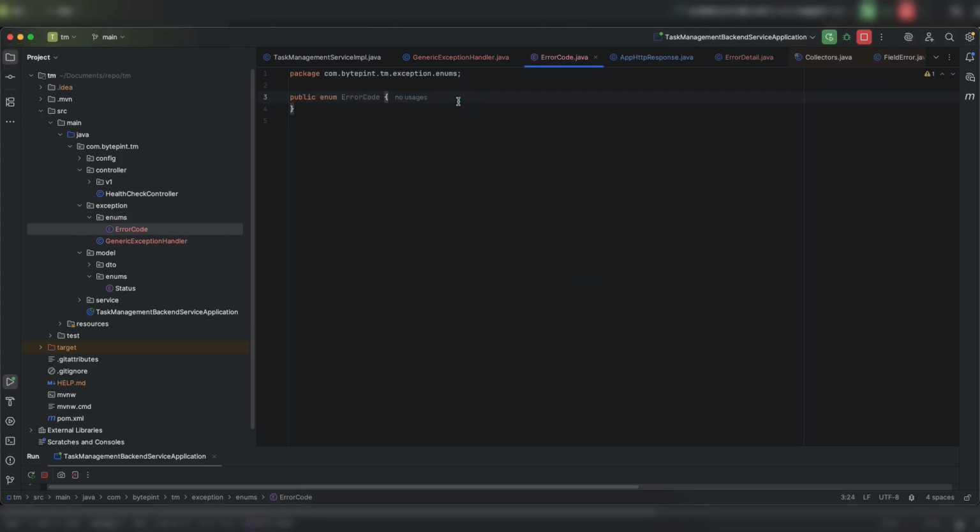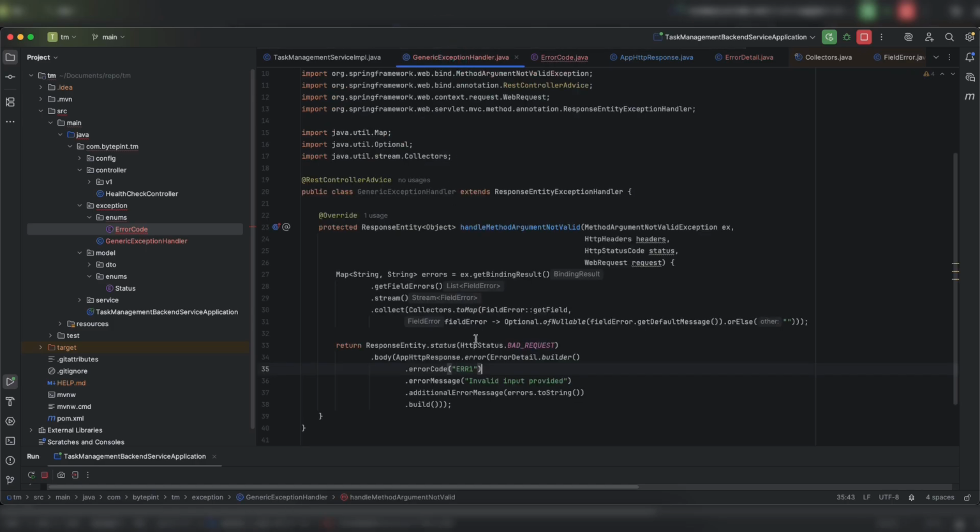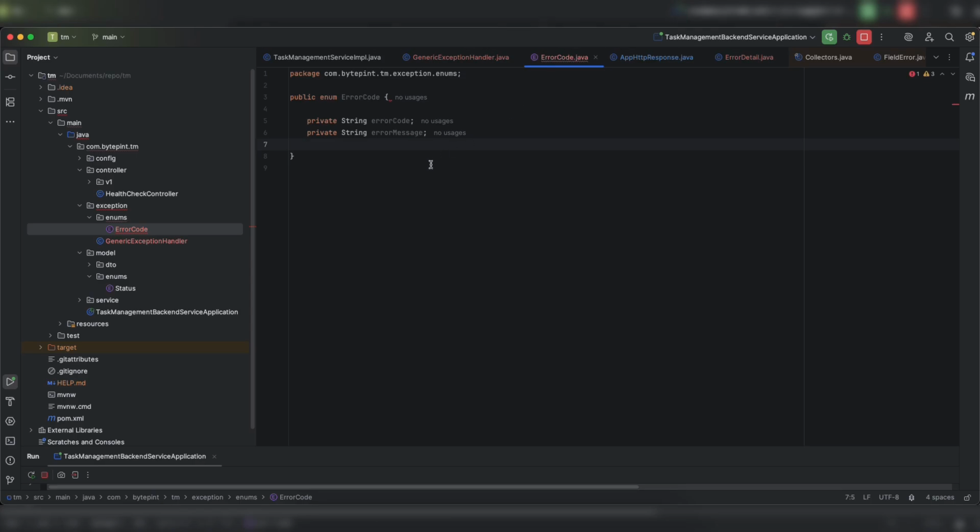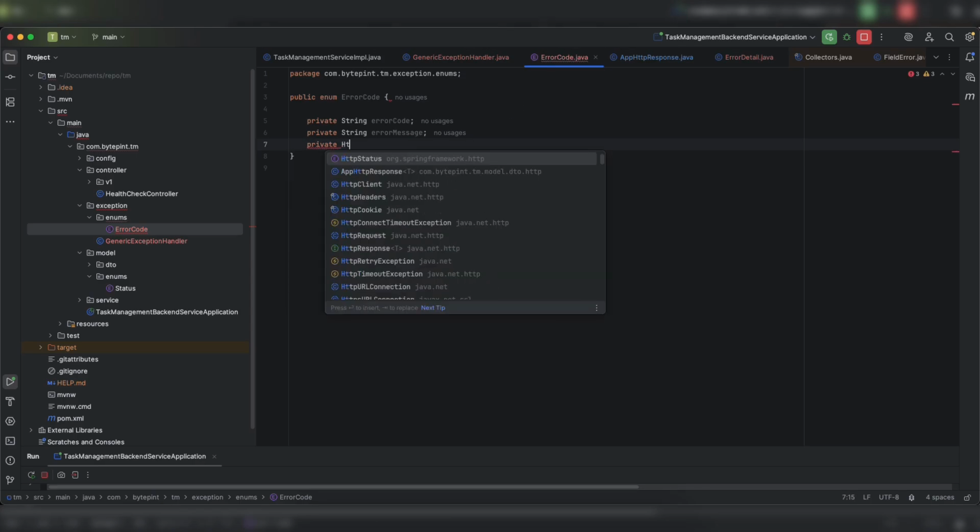What do I want in my ErrorCode enum? I want basically the error code, my error message, and the status as well. So the private HTTP status.